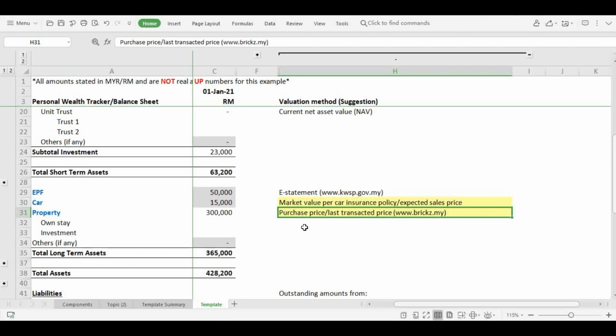Please bear in mind that both car and property valuations are very subjective based on the age, condition, finishing, and market condition. Personally, I would avoid trying to figure out the exact value of these long-term assets. If you want to track the exact values, by all means, go ahead, but I would suggest you find an efficient way to determine these values so you don't stop tracking midway due to it being too tedious.